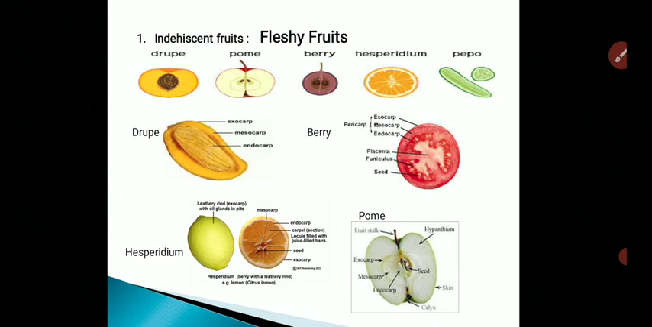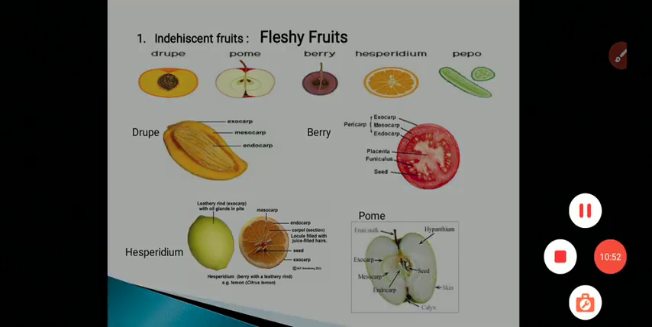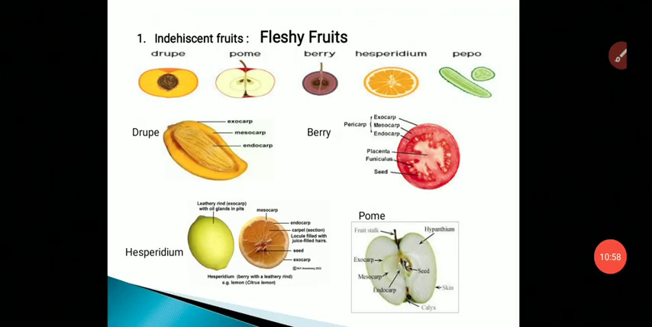So this is all about simple fruits, that is indehiscent simple fruit, which is divided into indehiscent dry fruits and indehiscent fleshy fruits. Now we will discuss regarding dehiscent simple fruit in next videos. Thank you.